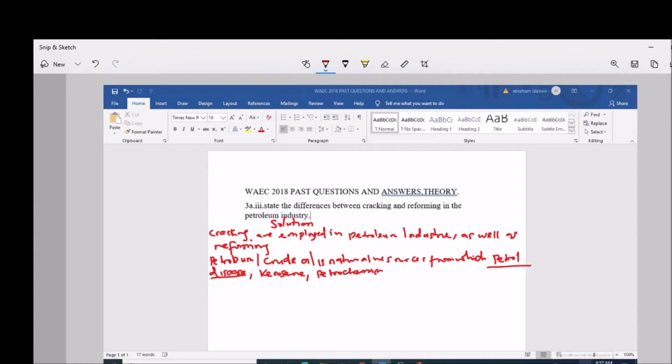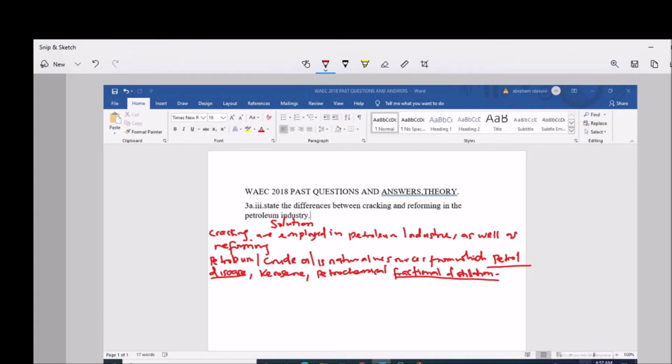Petrochemicals are also derived from petroleum or crude oil. Then we derive all these with a process called fractional distillation. So this is the separation technique employed in separating the petrols, diesels, kerosene and petrochemicals from crude oil.